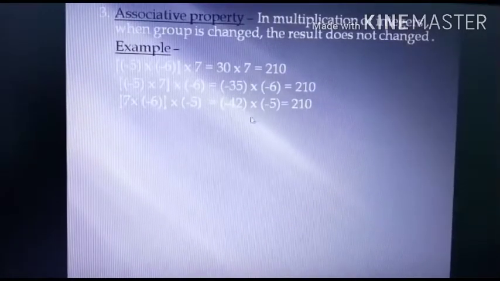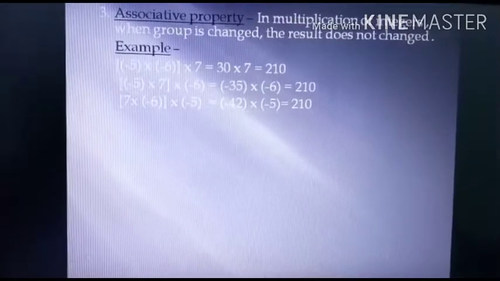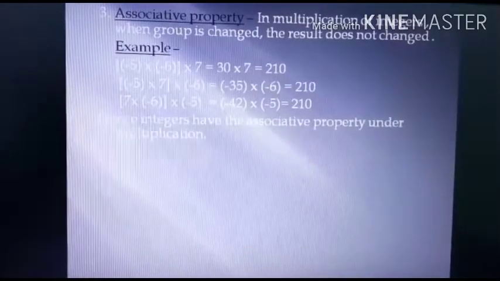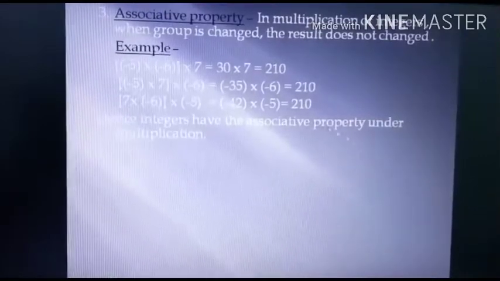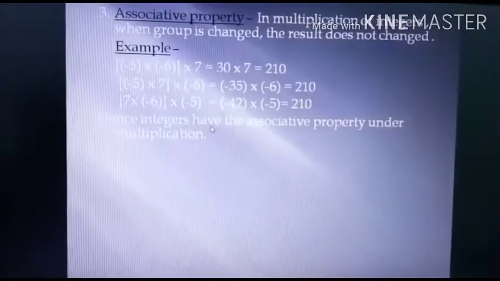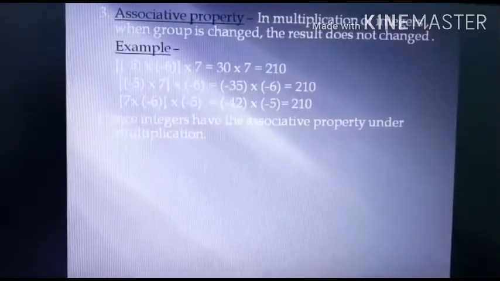What does this indicate? This indicates in multiplication of integers, group can be changed. We can do the multiplication in any group. Hence integers have the associative property under multiplication, or we can say multiplication of integers holds associative property.